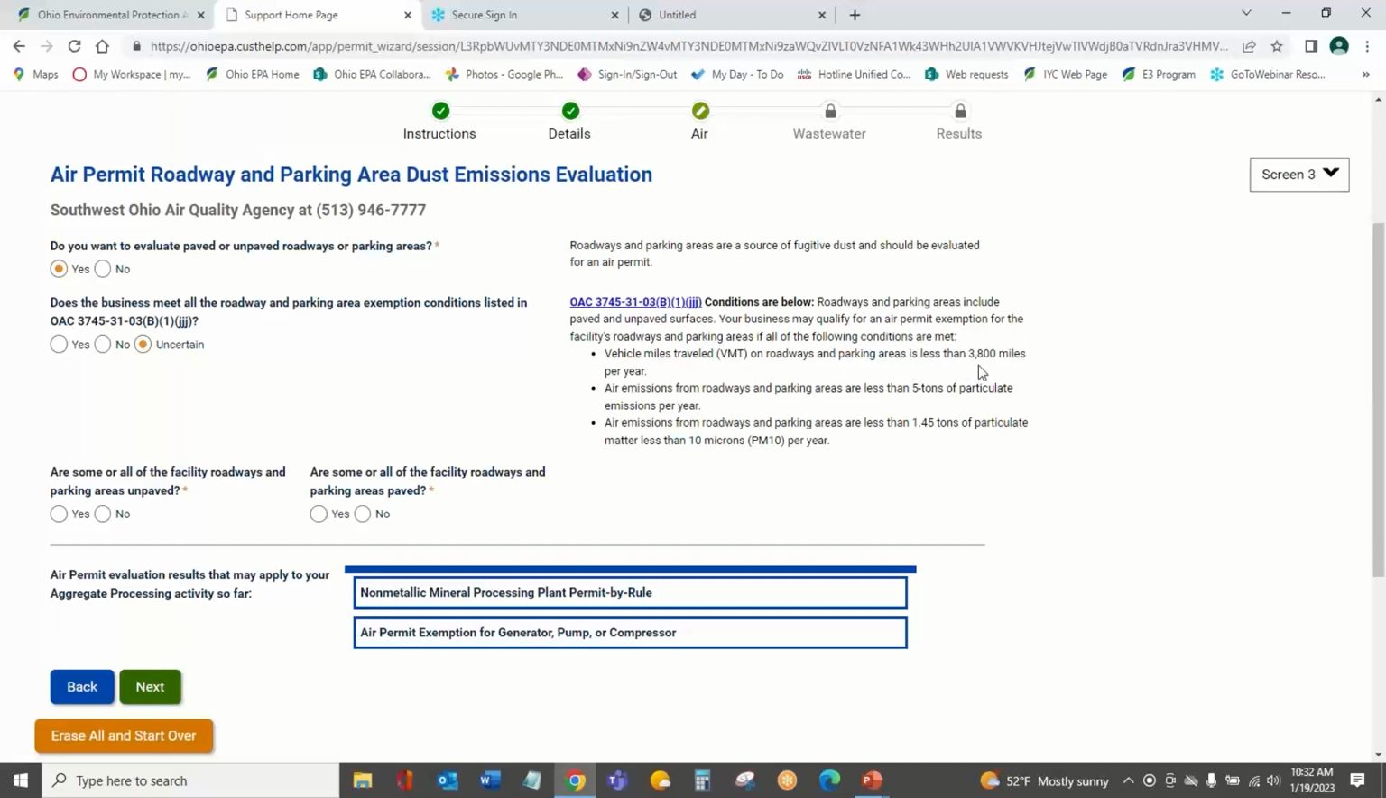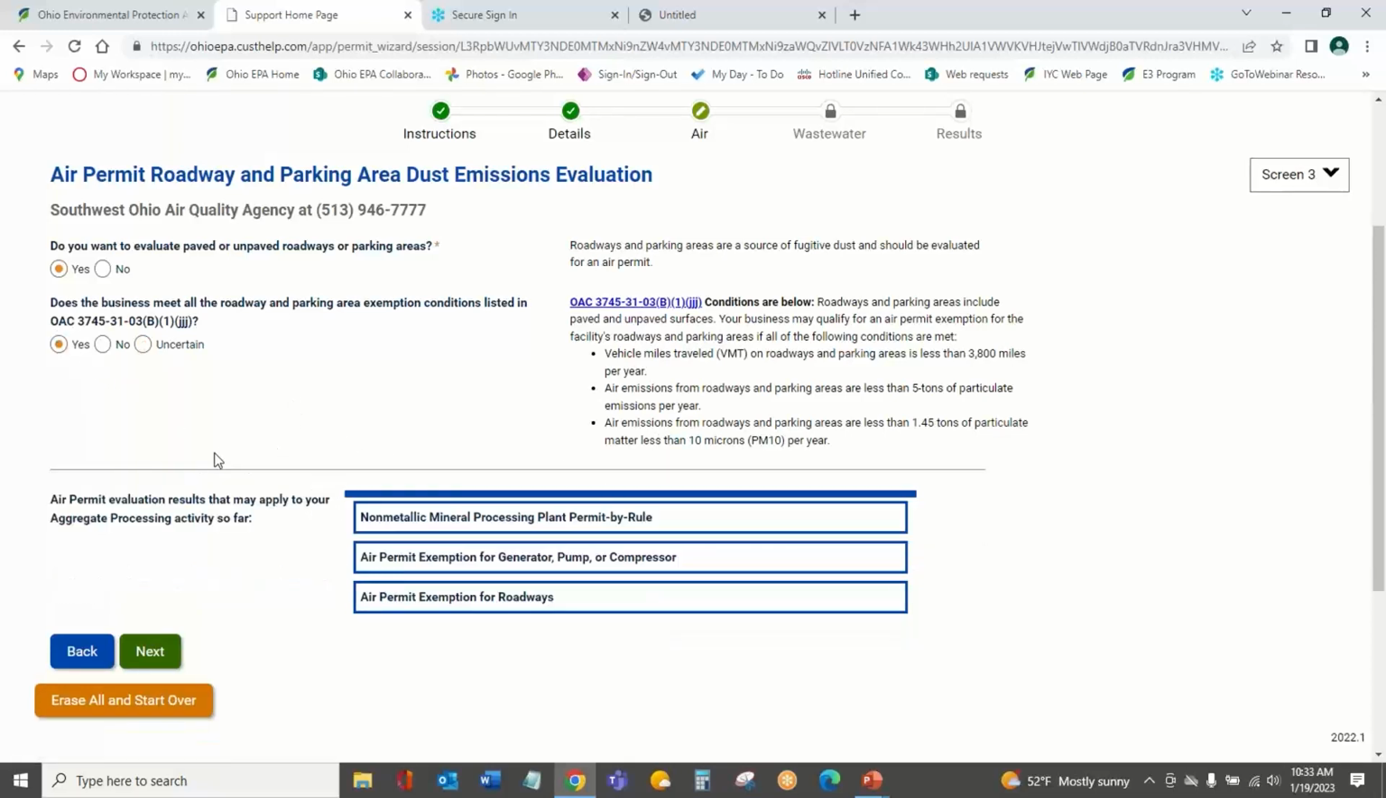Vehicle miles traveled on roadways is less than 3,800 miles per year. That's 3,800,000 is a lot more. And air emissions for roadways and parking areas are less than 5 tons of particulate emissions per year. Air emissions from roadways and parking areas are less than 1.5 tons of particulate matter, less than 10 microns, PM10, per year. So we've got those requirements. We're going to say, yeah, we meet all of those. And because I say yes, I meet those, it's telling me I probably qualify for an exemption for the roadways.